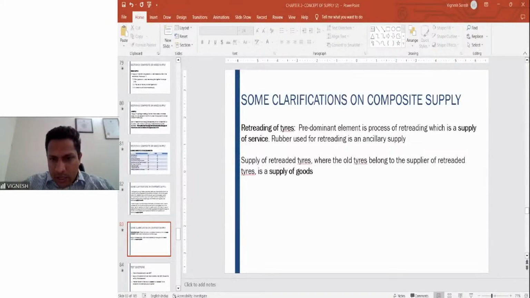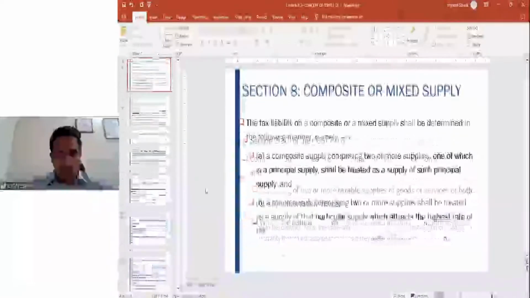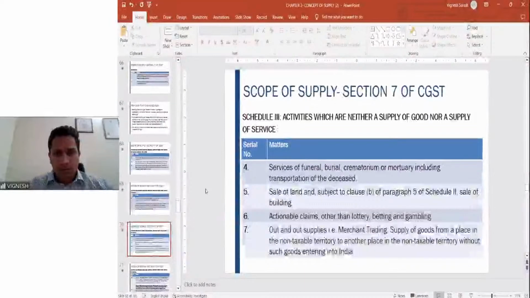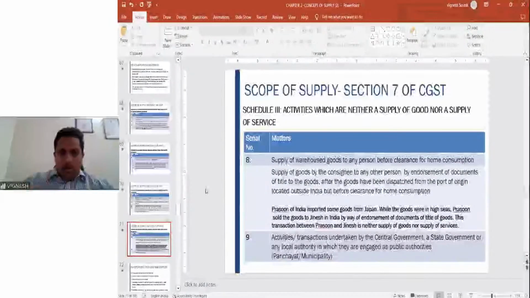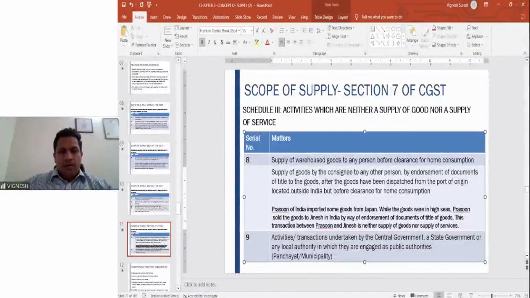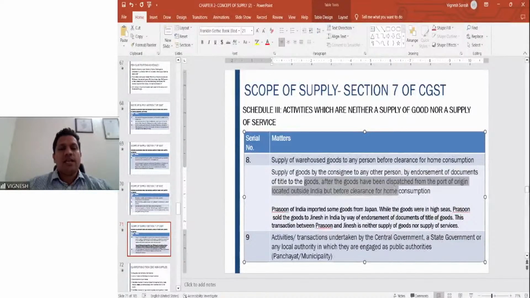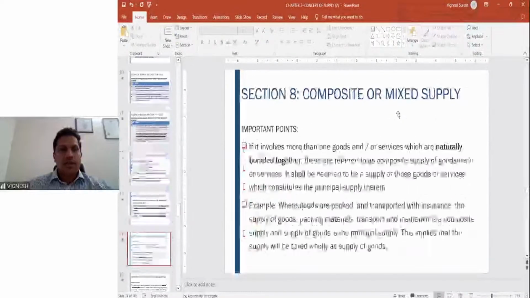Sir, point 8 in Schedule 3 is goods sold to presumed taxable. Let me go back to the respective slide. Prasoon is importing the goods from Japan. Prasoon sold the goods to Jinesh in India by way of endorsement of documents of title. That means before the goods come here, he is selling it off. That is not a supply of goods nor a supply of service, because it is clearly given under Schedule 3. I hope that point is clear.